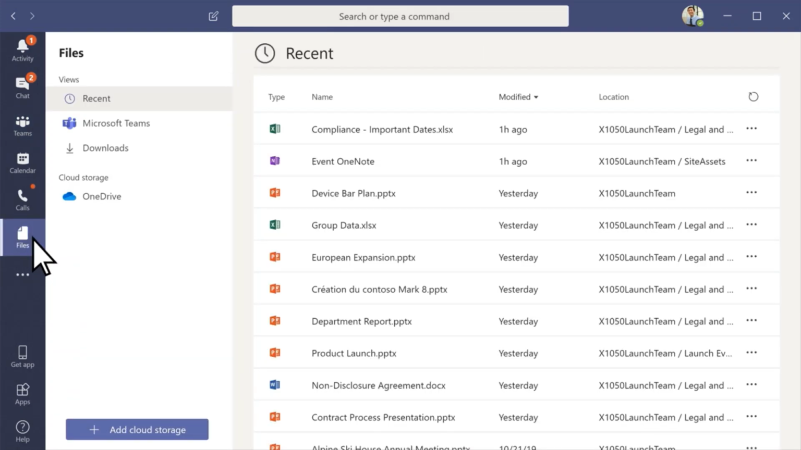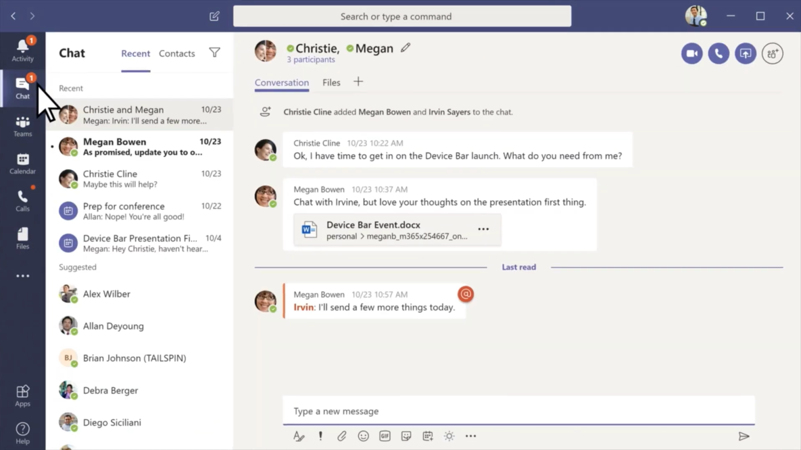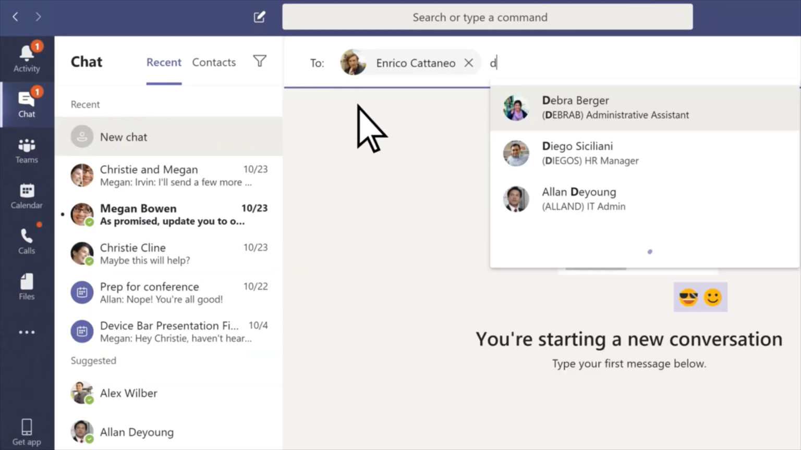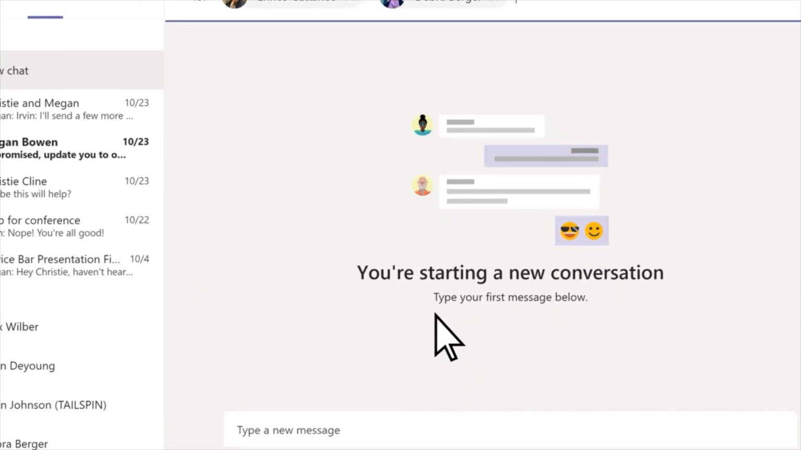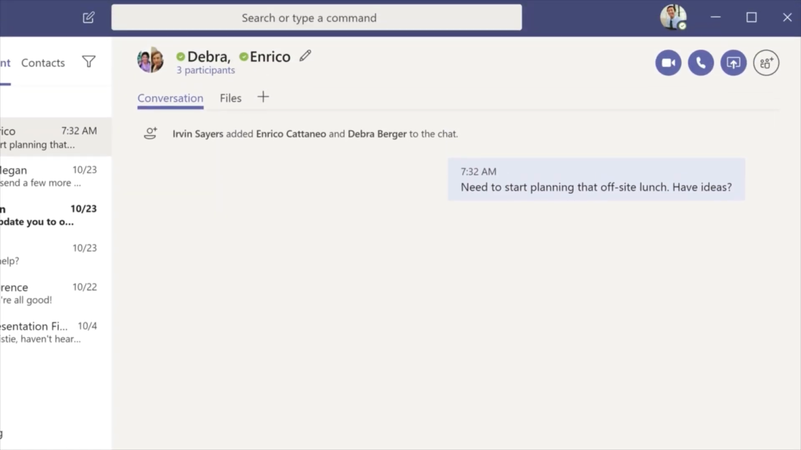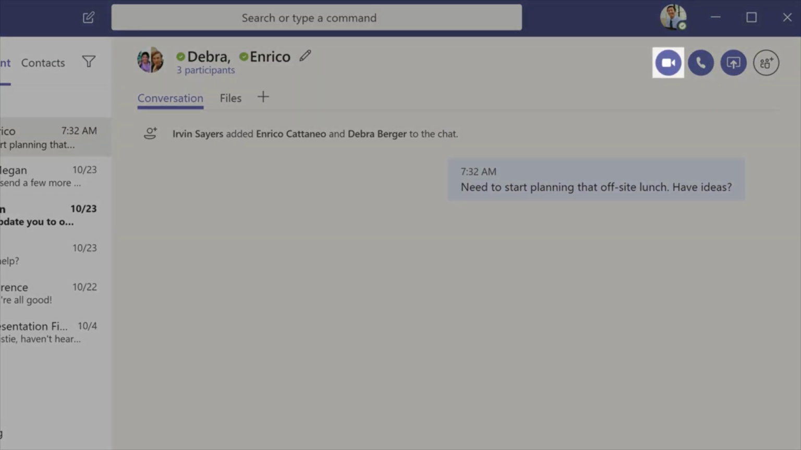Want to talk privately with someone or a group? Click New Chat at the top and type the names. To make a call directly from a chat, click Video Call or Audio Call.